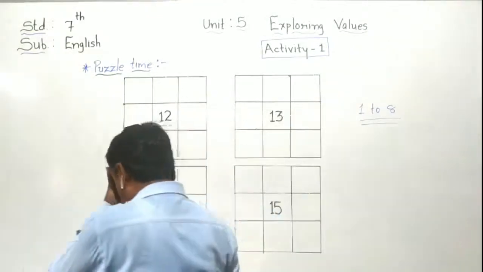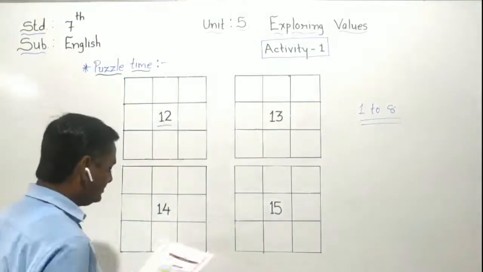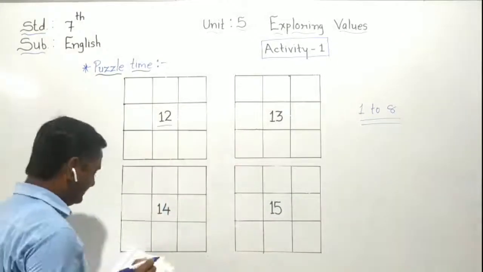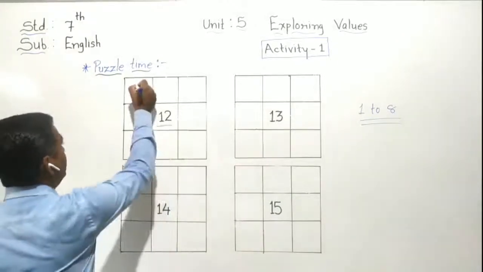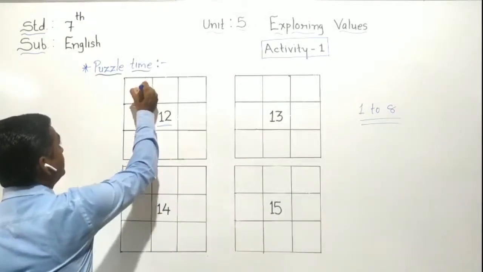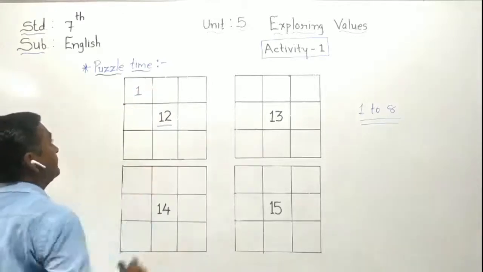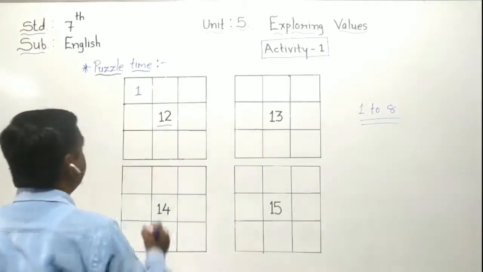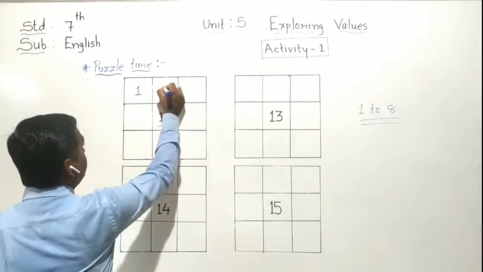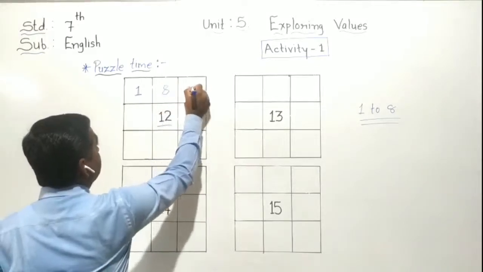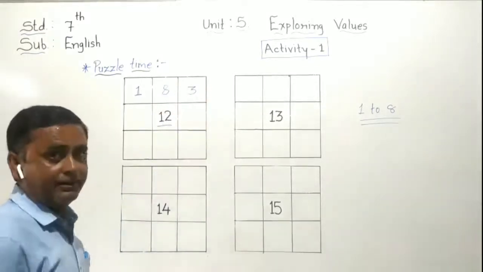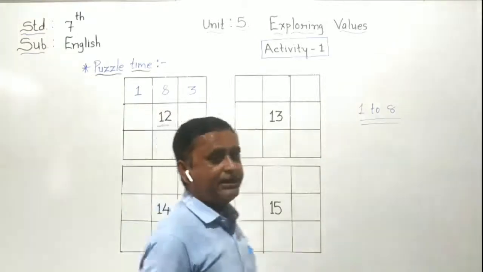So just we have to see about it. First one is that 12 we have to make. For example, think I put here 1. Then next number I put 8 and next number I put 3. Find out the total of 3 figures.